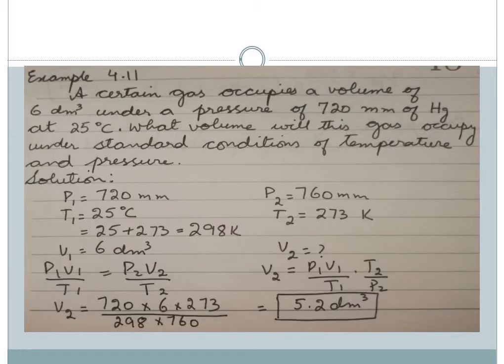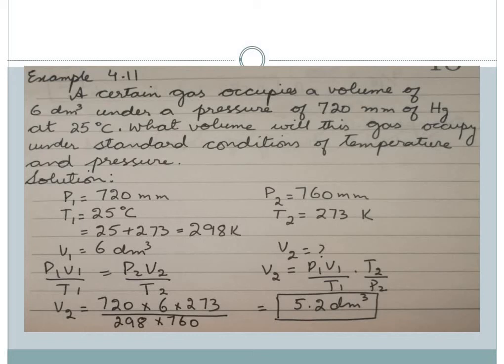Then the next example is 4.11. A certain gas occupies a volume of 6 decimeter cube under a pressure of 720 millimeter of mercury at 25 degrees centigrade. What volume will this gas occupy under standard conditions of temperature and pressure? So many values related to temperature, volume, and pressure are given.